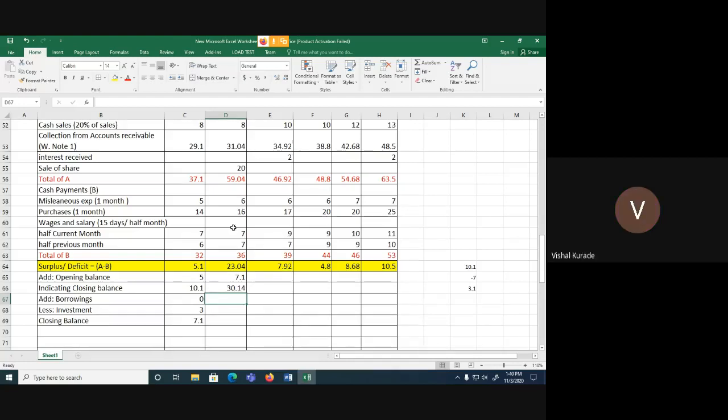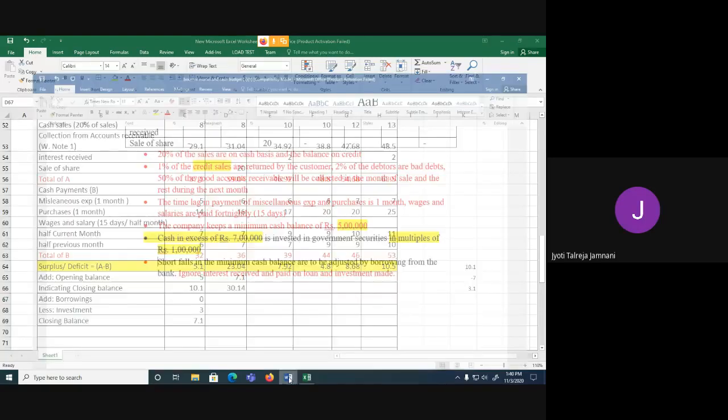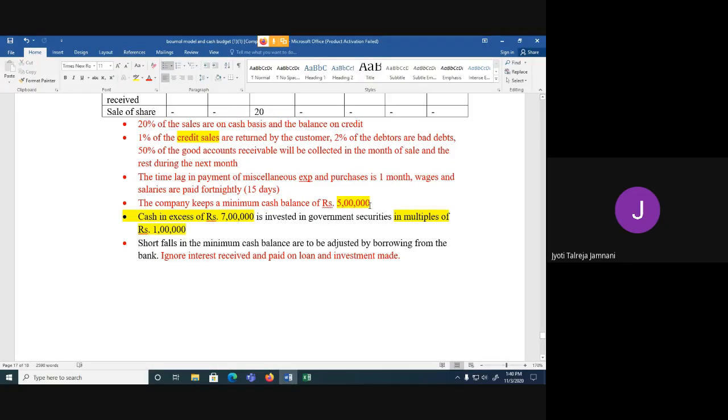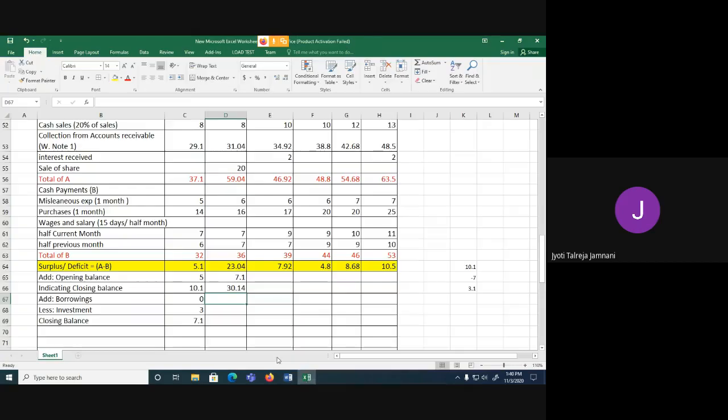Yes, ma'am. It is much higher than how much? How much should it be? It should be 5 lakh minimum. It is higher than 5 lakh, no? Yes, ma'am. So I need not borrow. Borrowing will be 0 because the money that I have is more than 5 lakh, which is the minimum requirement. But can I invest?